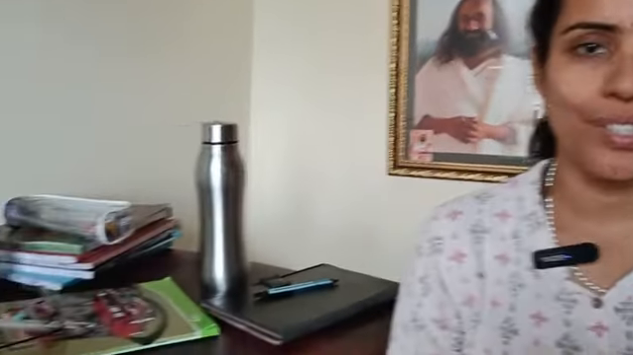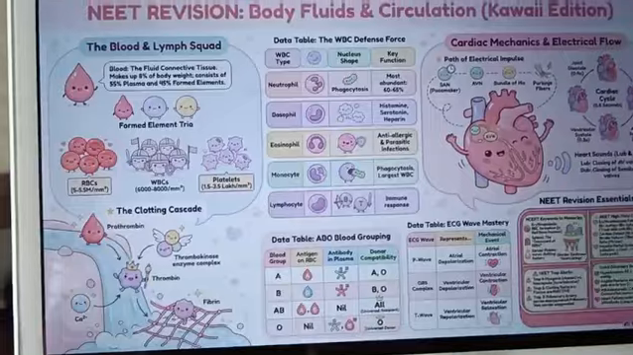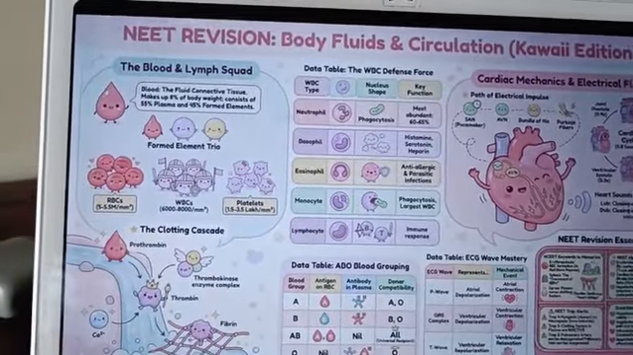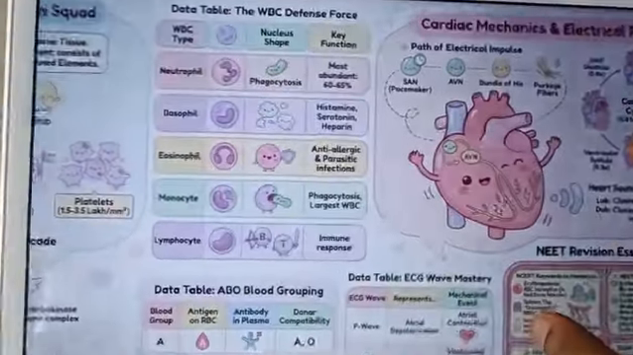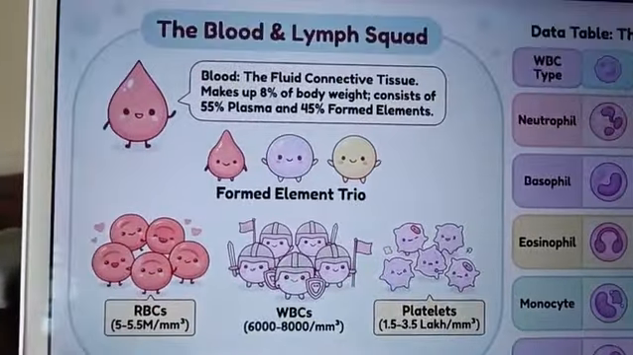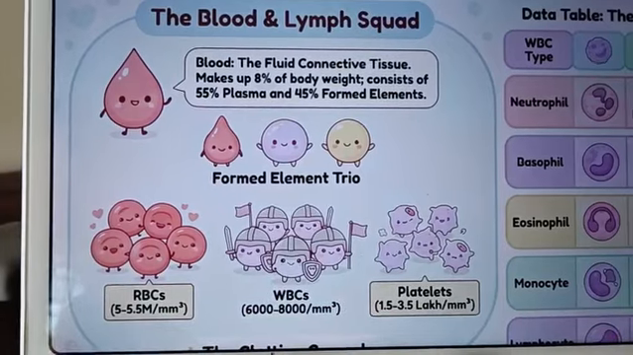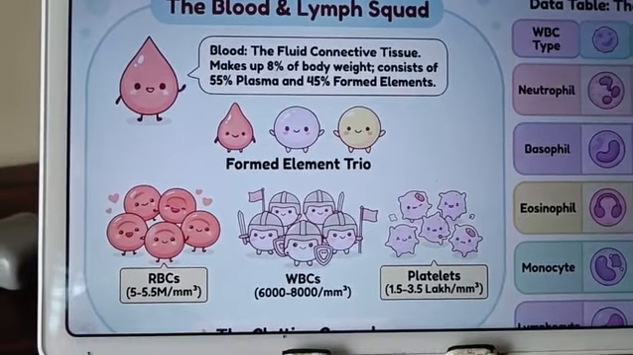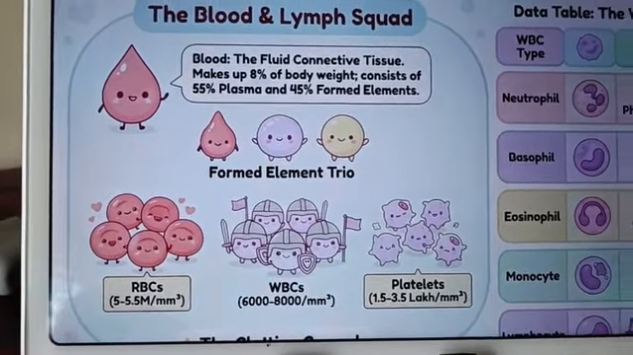Good morning, dear learners. Let's discuss more about the blood and lymphatic system of our circulatory system. Blood is a special liquid connective tissue that continuously circulates throughout our body. It transports oxygen, nutrients, hormones, and waste materials. An average adult has about 5 liters of blood.